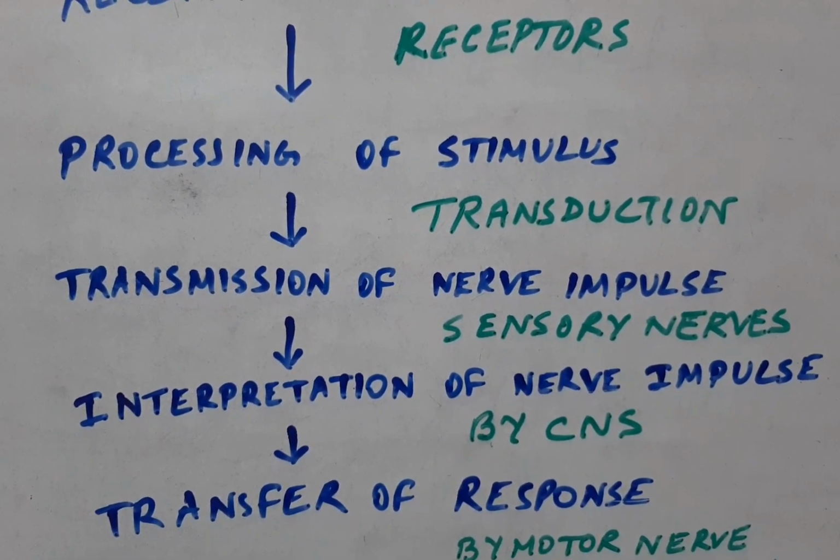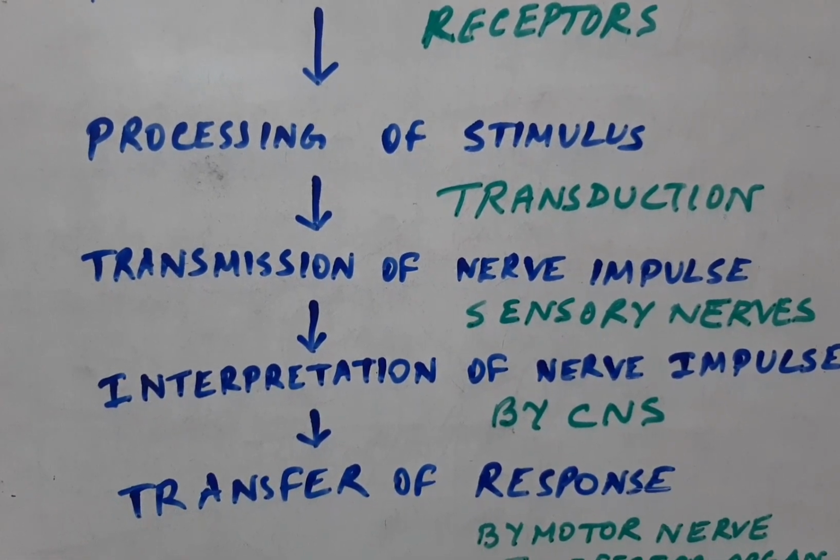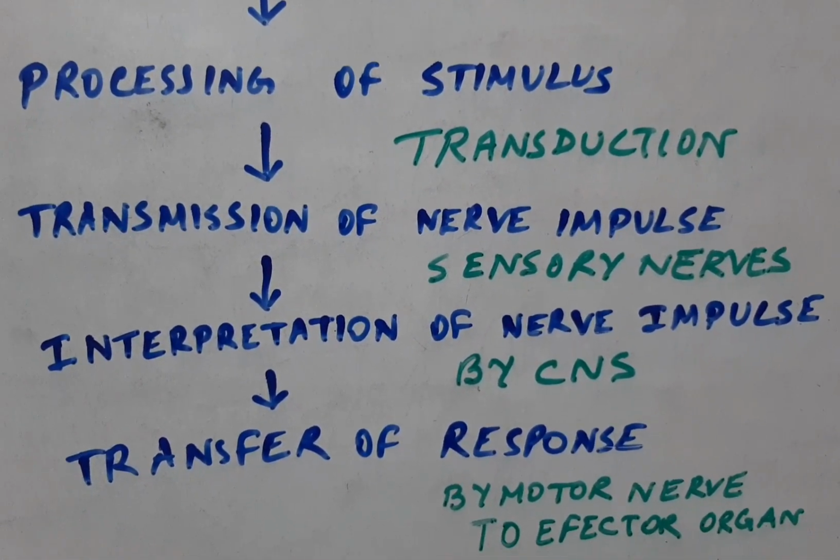So what happens next after the transmission of nerve impulse takes place? Interpretation of the nerve impulse takes place.